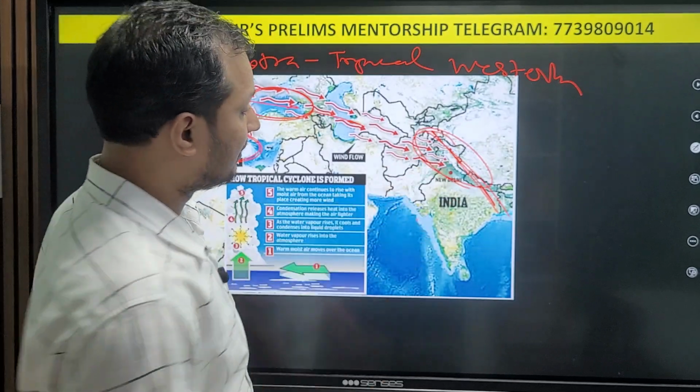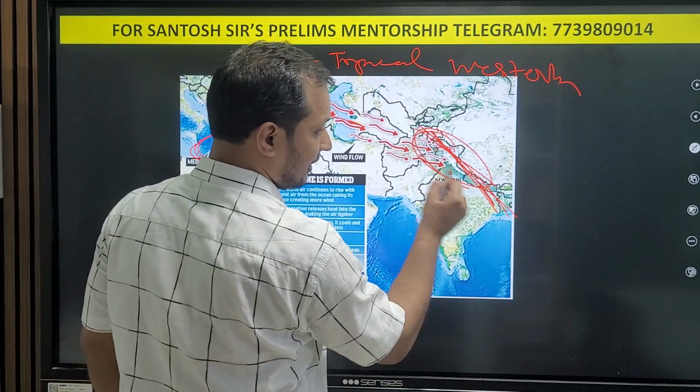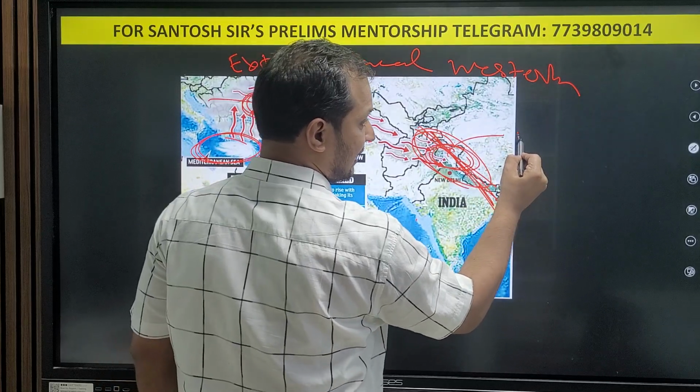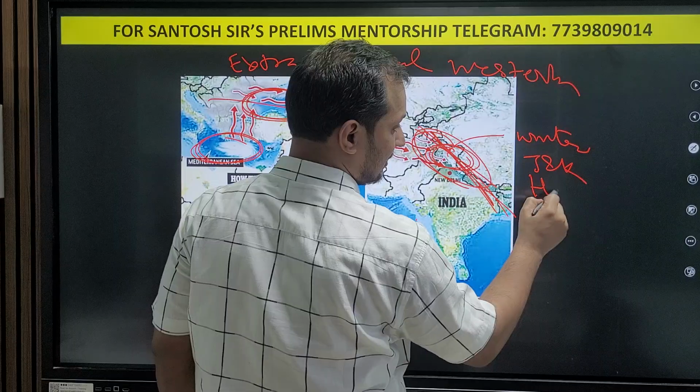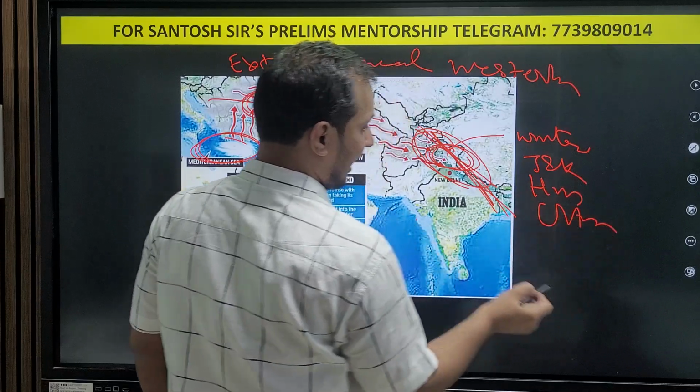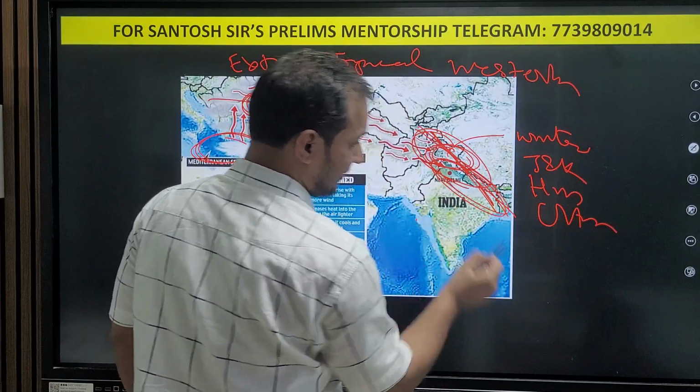When they enter India, they encounter the Himalayas, and they bring rainfall during the winter months in Jammu and Kashmir, Himachal, Uttarakhand, and the Indo-Gangetic plains.